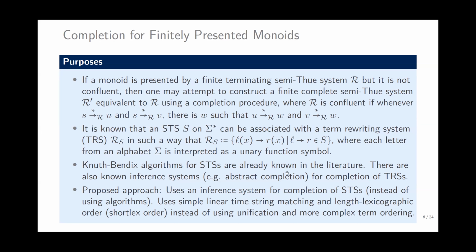If we use abstract completion for completion of term rewriting systems, it is not tailored towards the completion of semi-Thue systems. So we have to use some ordering for the terms and conversion, but this is not straightforward, because in the proposed approach, we can just use simple linear string matching and length lexicographic orderings.